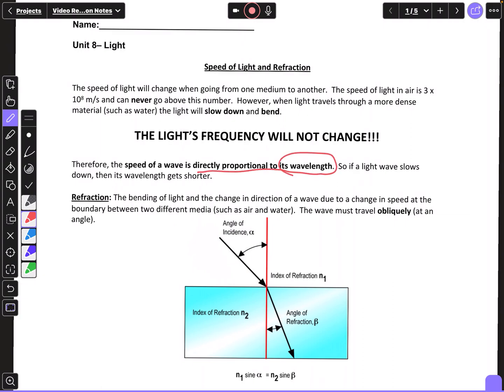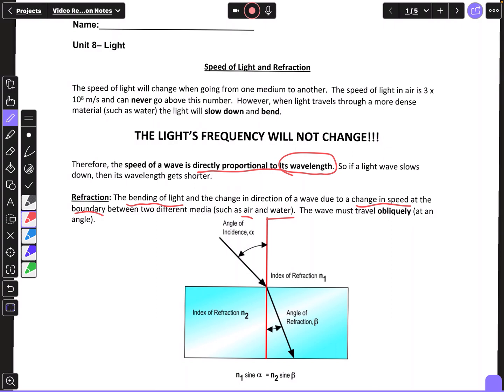Frequency does not change, so if a light wave slows down, then its wavelength gets shorter. Now, refraction is the bending of light and the change of direction of a wave due to the change in speed at the boundary between two different media, such as air and water. The wave must travel obliquely at an angle.